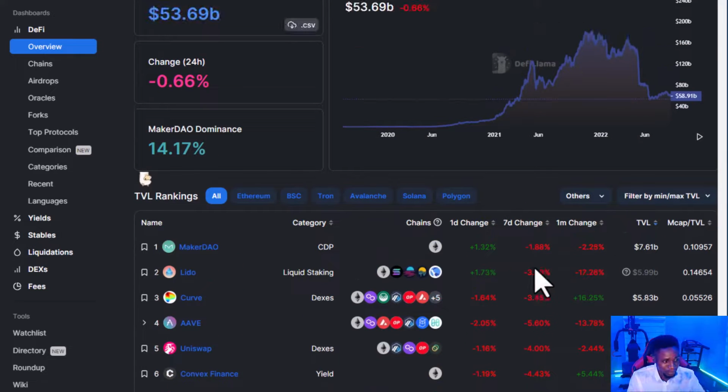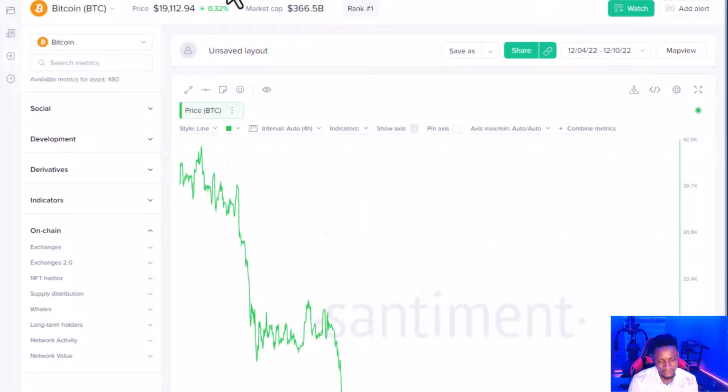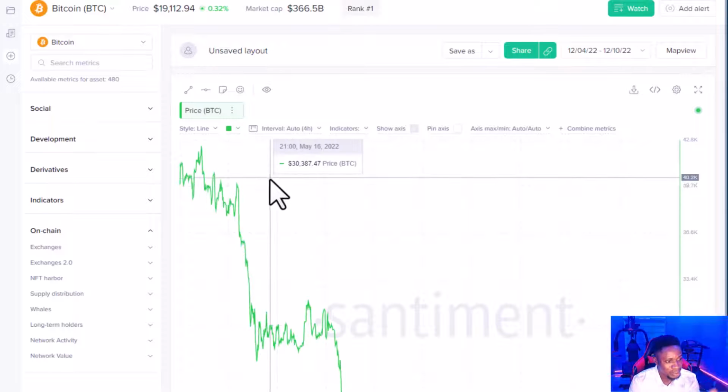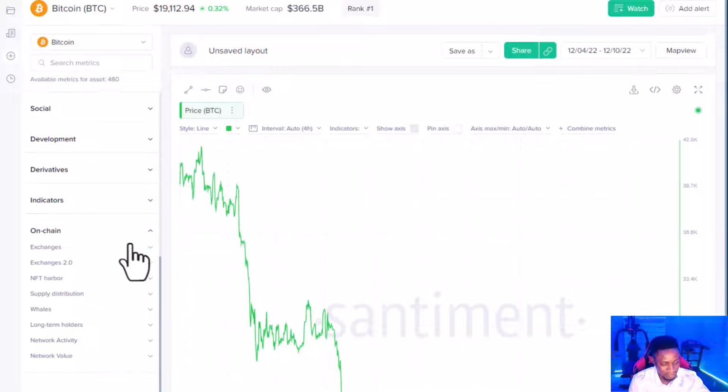Then if you see any gem here, you can go to Token Terminal to really deep dive into that particular project, to know if the project is generating revenue and to get more concrete information about it. Then you can go to Sentiment to see more details, for instance the development on the particular project.